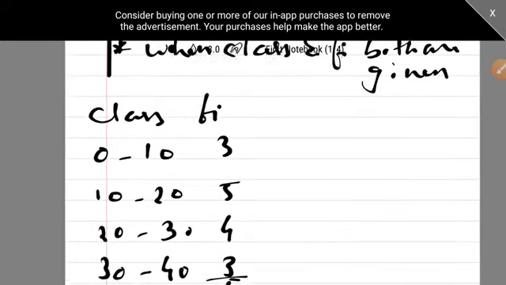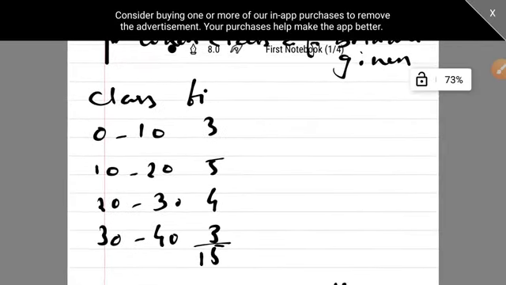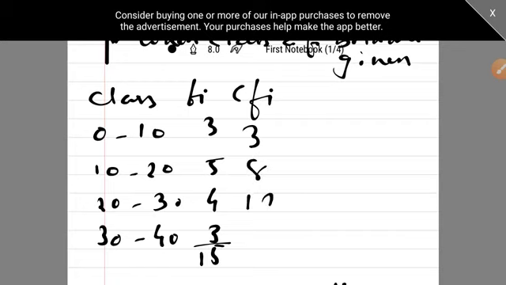So now where you will be searching for this 7.5? We will be finding cumulative frequency here. Now see, cumulative frequency you know how to find. In opposite to 3 you have to write 3. 3 plus 5 8, 8 plus 4 12, 12 plus 3 15.